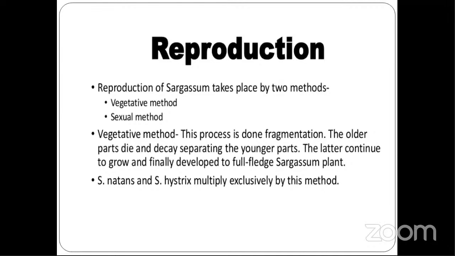Now, the vegetative thallus breaks accidentally into new fragments. We have seen this fragmentation many a time, so I think there is no need of huge explanation here. So what happens in fragmentation? The vegetative thallus breaks accidentally into new fragments. Then these fragments grow into new plants. Okay. Simple. Vegetative method is done by fragmentation.